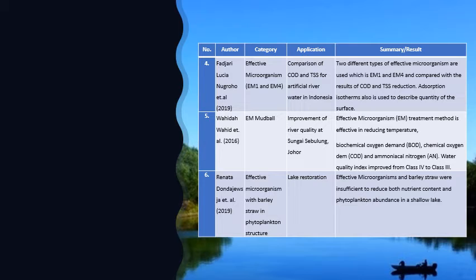Lastly, from Renata Dondajewska, whose category is effective microorganism with barley straw in phytoplankton structure, and the application is in lake restoration. For the summary, effective microorganism and barley straw were insufficient to reduce both nutrient content and phytoplankton abundance in a shallow lake.